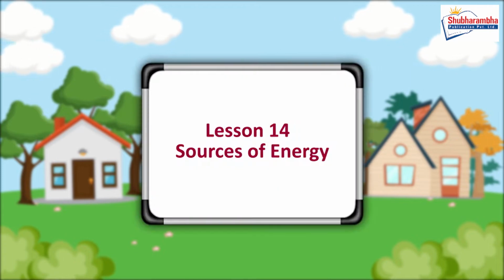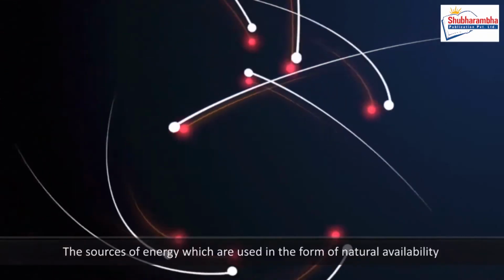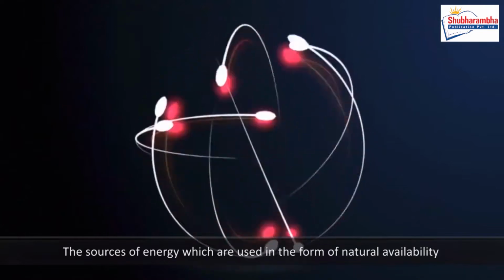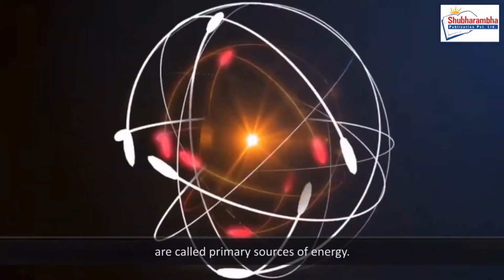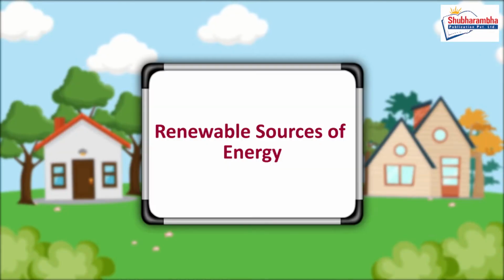Lesson 14. Sources of energy. The sources of energy which are used in the form of natural availability are called primary sources of energy. They are of two types: renewable sources of energy.